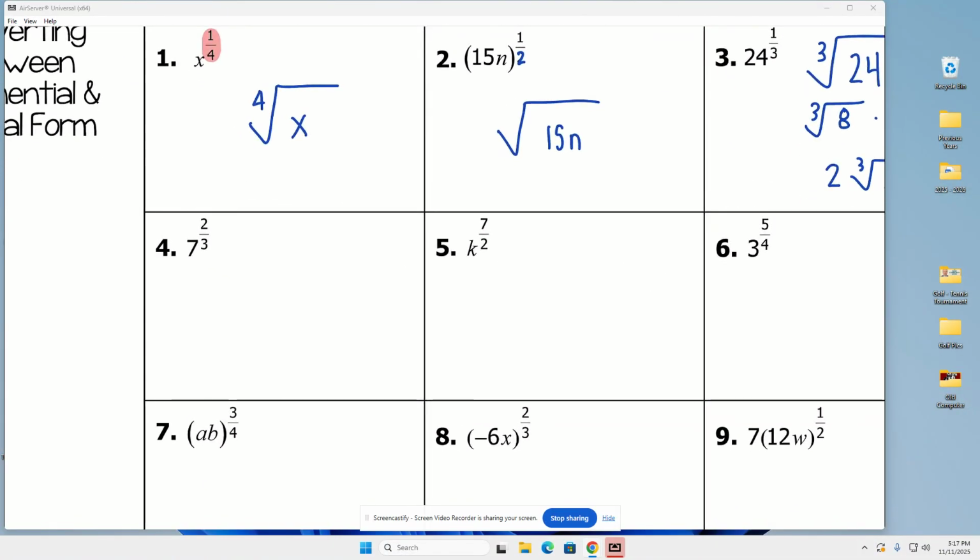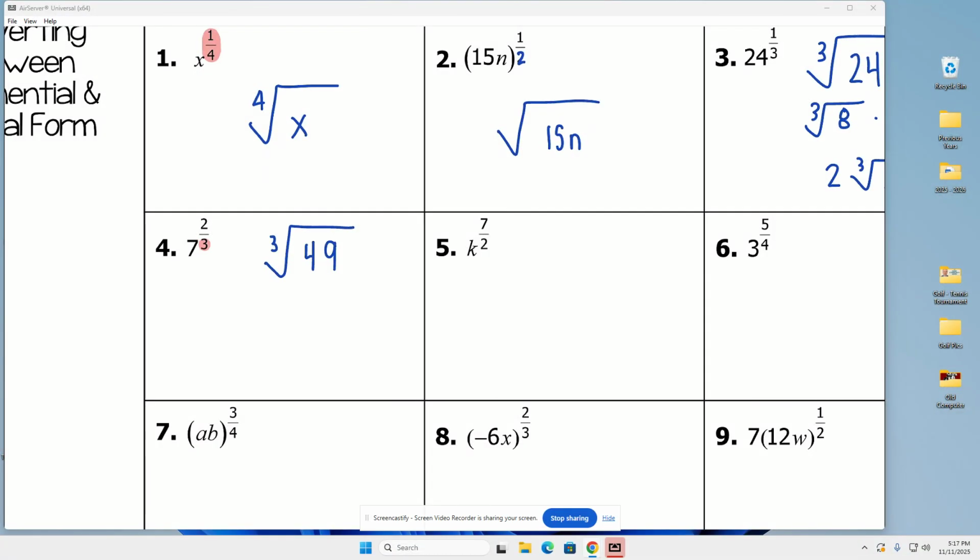Okay, now look at number 4. Number 4 is 7, and you see your fractional exponent now has an exponent up top. No big deal. We're just going to start with what we started with last time. What's the denominator? That's the root. So we have the cube root of 7 squared. Well, 7 squared is 49. Now let's see if we can break down 49. Look in your list of perfect cubes. You see 49? No. Divide 49 in half. That's 24.5.